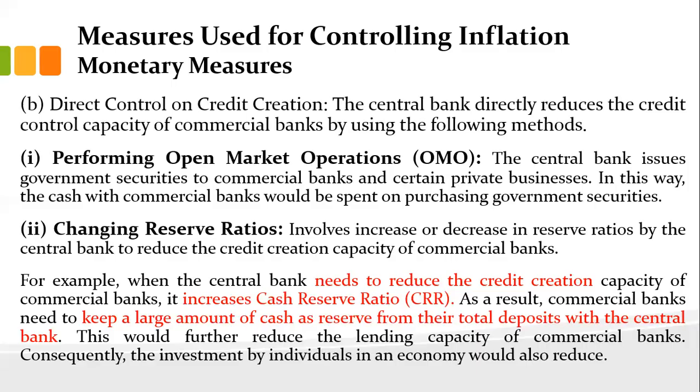Second, the government will issue securities to commercial banks and certain private banks, and they will buy those, and the excess money again goes to the government. And third is changing the reserve ratio, under which, if the RBI increases the cash reserve ratio, banks need to keep an excess amount of their reserve with the RBI, and that way also they can control the excess liquidity in the market.